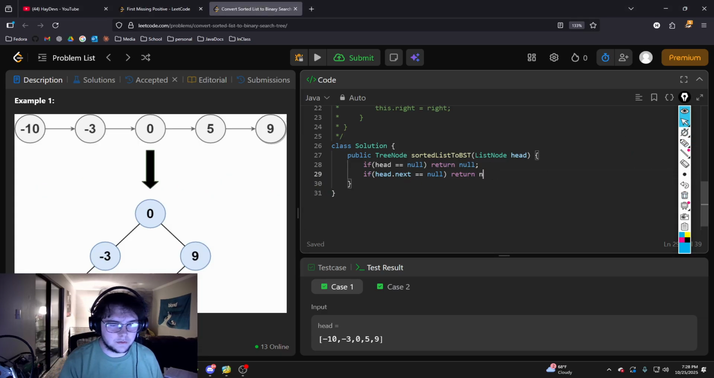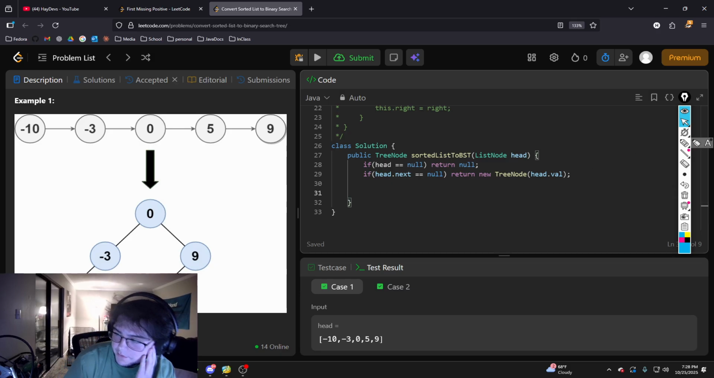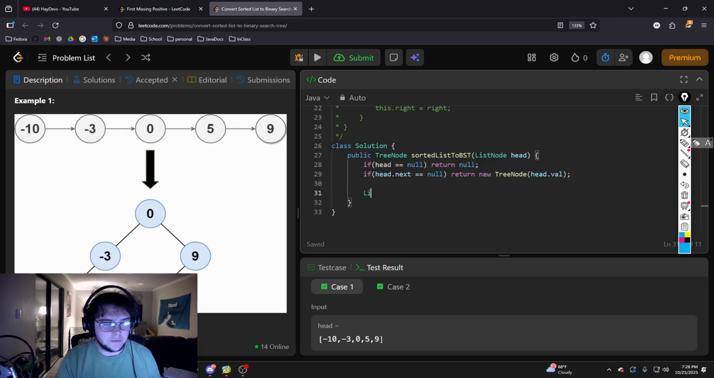And so we want to return a new tree node, head dot. And then the next thing we want to do is find the median of the list, right? So we'll do a list node previous, and we'll set that equal to null. List node current, and that'll be equal to head. We'll do slow. Slow is equal to head.